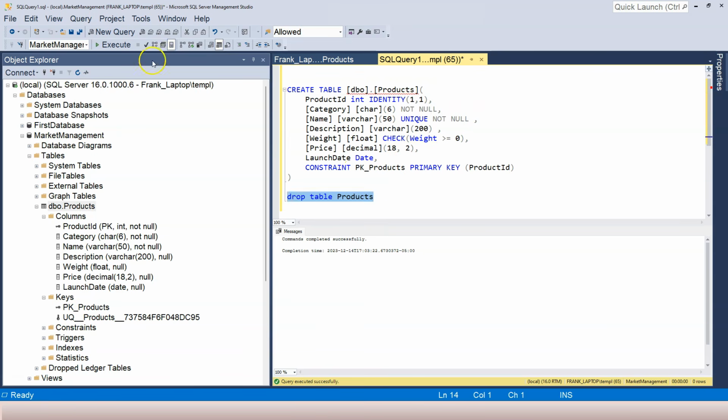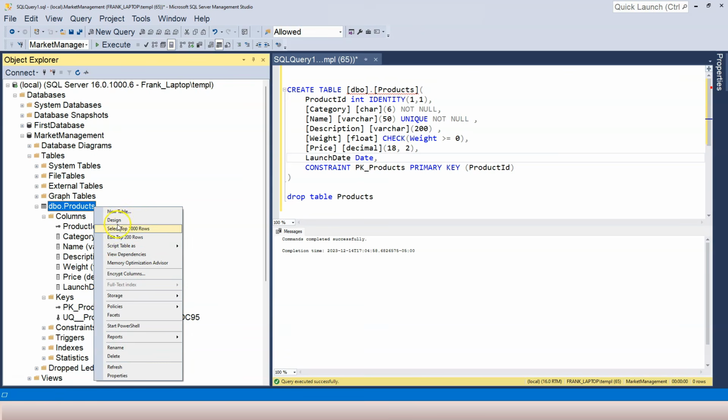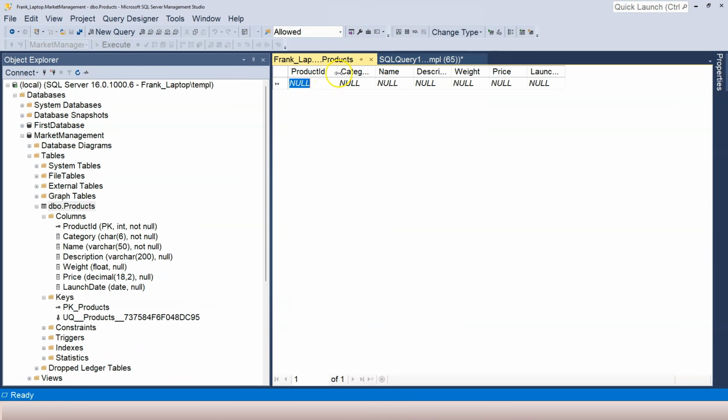Let's drop the table again and run this create table statement. Now we have a new table and we try to edit the table. We see this product ID column here. However, if you try to type in anything, like for example 1, it doesn't go in because it's an auto increment column. Let's say I add a category and a name.